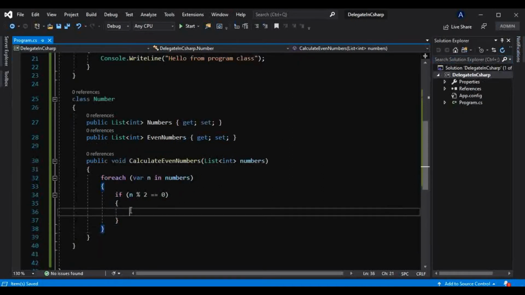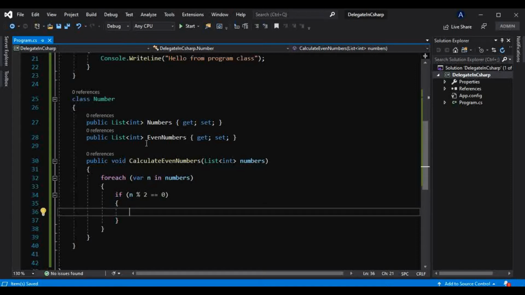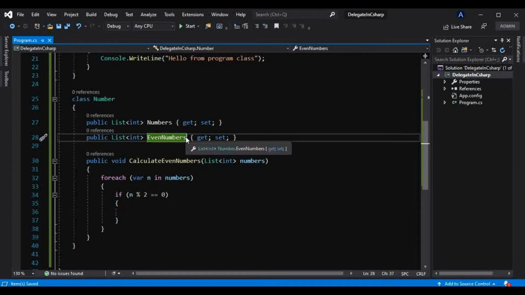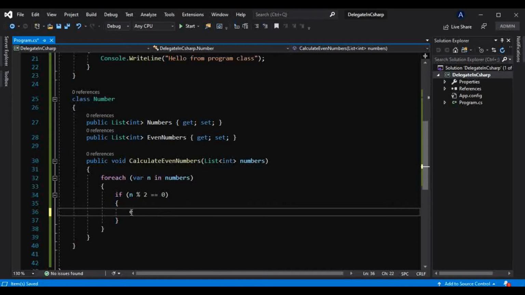All right. And if this number modulus of 2 equals 0, this means this is an even number, then we want to add that into this list. So, evenNumbers dot Add that number.